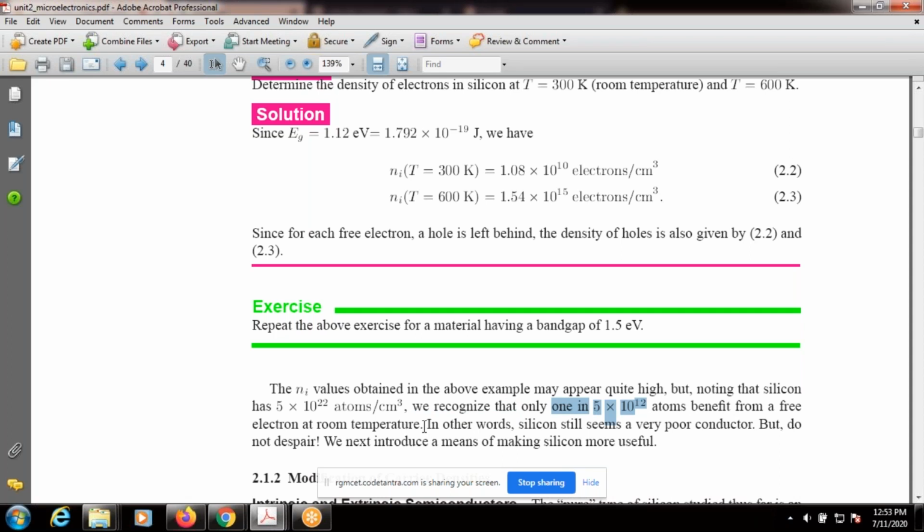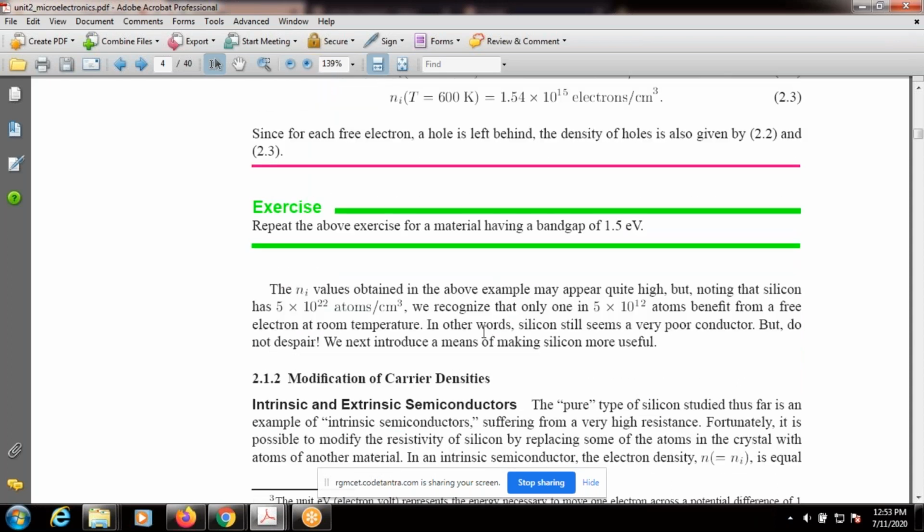That means at room temperature, 300 degree Kelvin, not all covalent bonds are broken. Only a few, not even one from each atom. One from each atom would mean 1 into 10 power 22 is the answer. But what happened here? So divide 5 into 10 power 22 by 1.08 into 10 power 10. Around 5 into 10 power 12 atoms, only these atoms benefit from a free electron at room temperature.